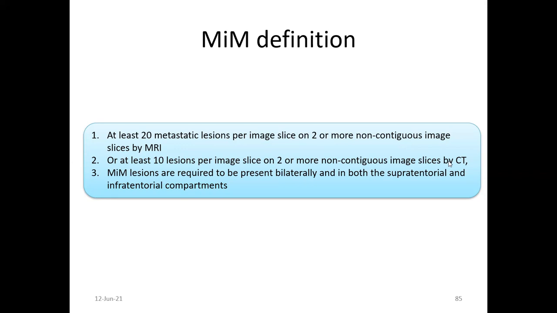And the lesions should be present bilaterally, in both supratentorial and infratentorial compartments.